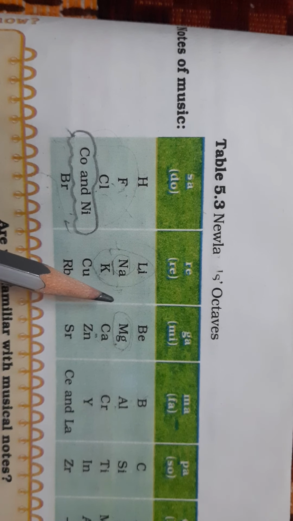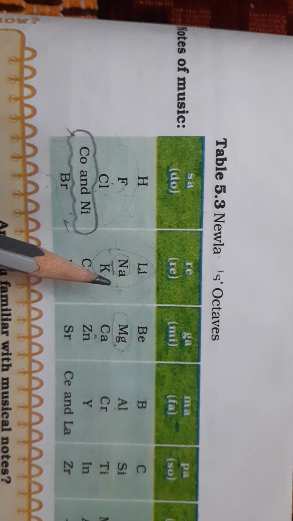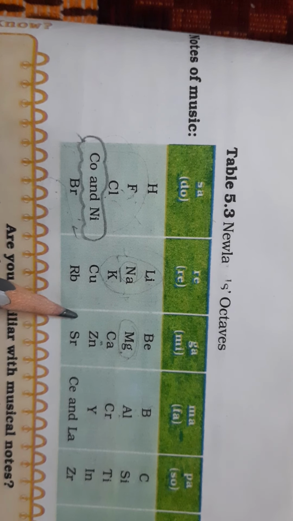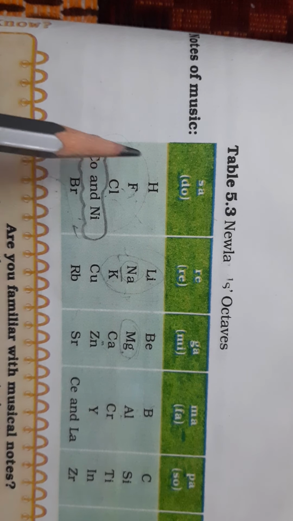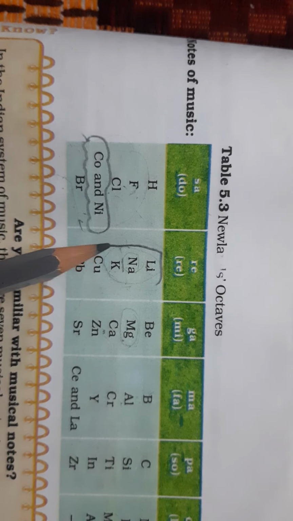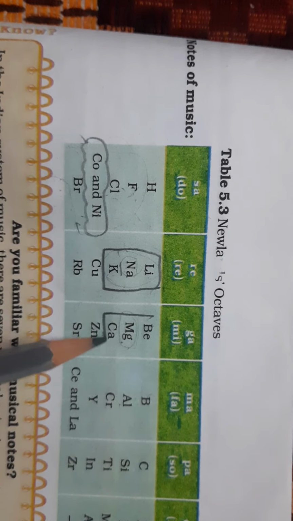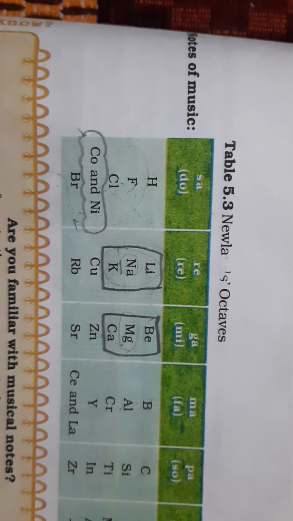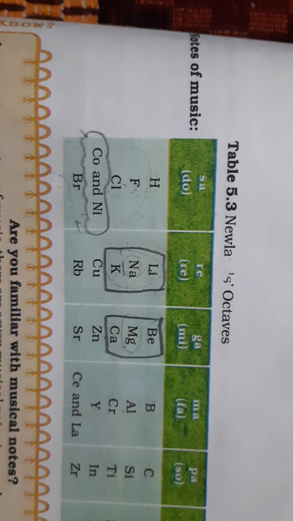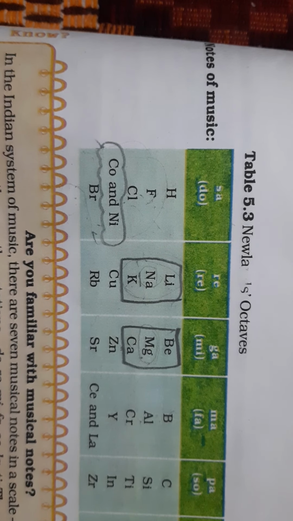So some of the Dobereiner triads did exist in the columns of Newland law of octaves. First example is this one and second example is this one. Both follow the Dobereiner triad and they exist in the columns of Newland law of octaves.